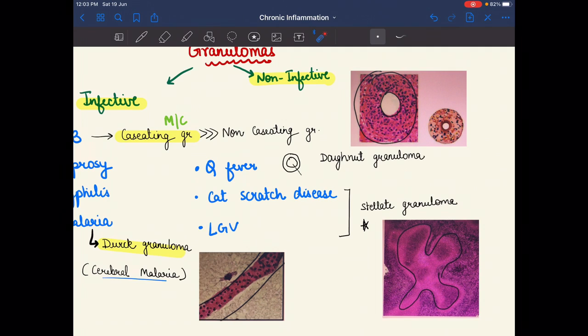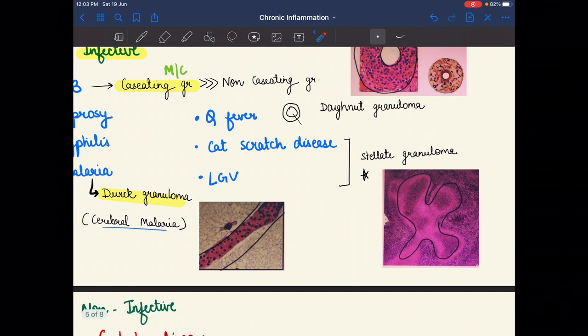Another example is Q fever, where we see the donut granuloma. It looks like a donut, and we can easily identify Q fever by the donut granuloma shape. After that we have cat scratch disease and LGV, in which we see the stellate granuloma.